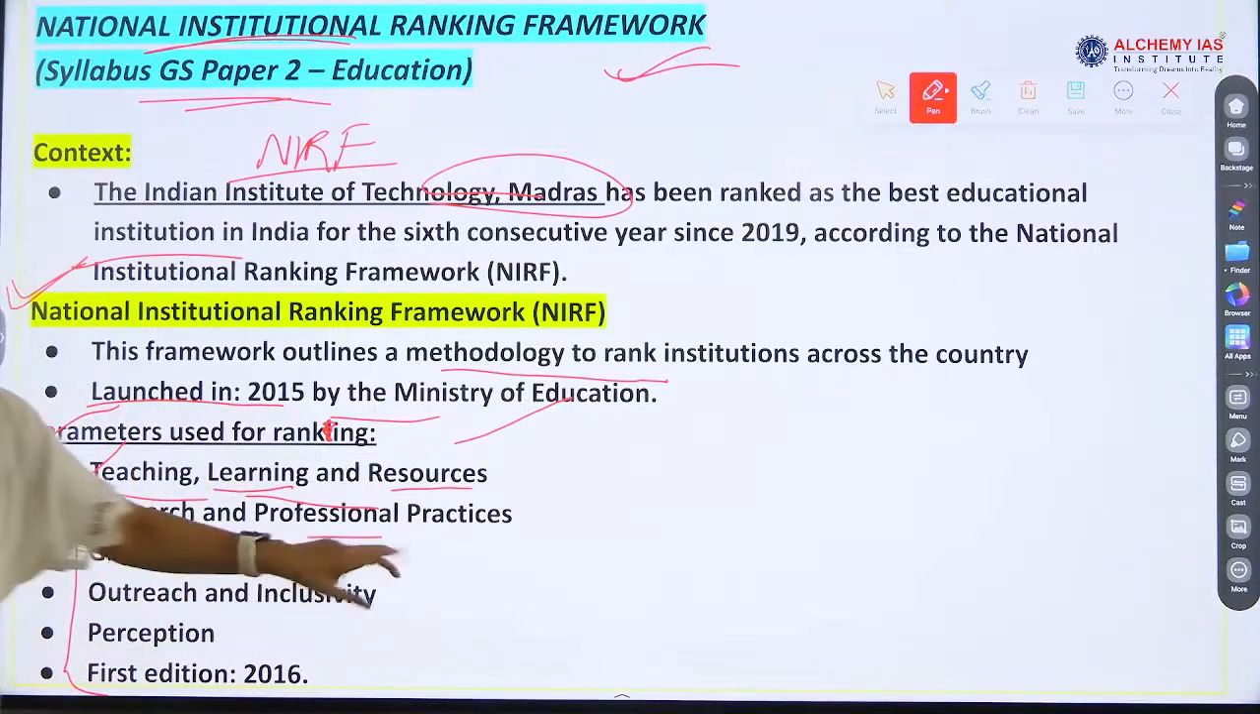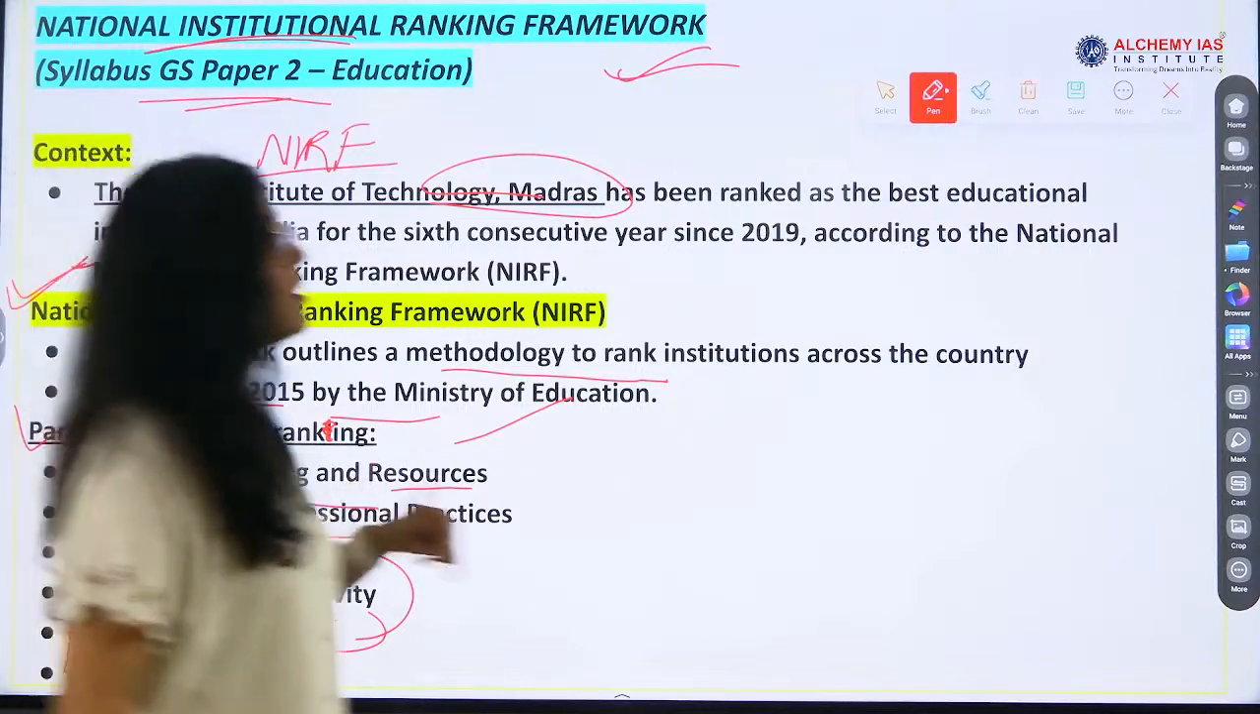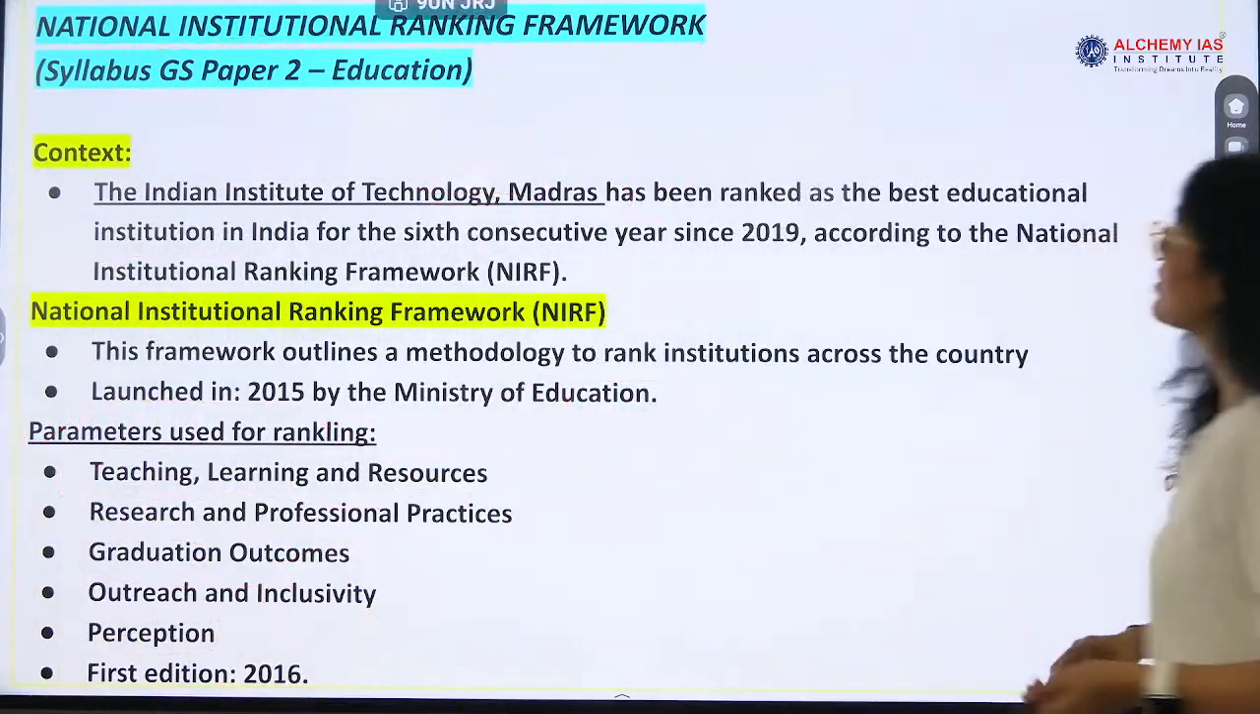Second, research and professional practices. Third is graduation outcomes. How many people are completing the course, right? Graduation, what is the outcome? Outreach and inclusiveness, right? Is it inclusive in nature? Is a healthy environment there or not, right? Discrimination, many of the things are under this. Now perception, and the first edition was released in 2016.